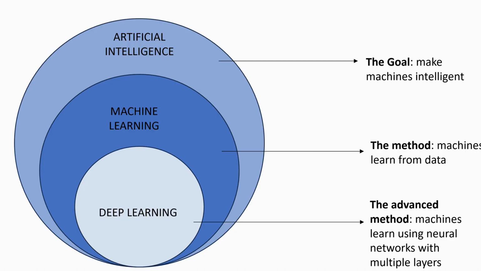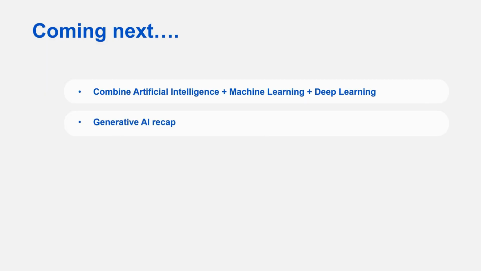Now that we have got these basics clear, we are ready to take the next step. In the next video, we'll come back to generative AI and see how these ideas, AI, machine learning, and deep learning, come together to power tools that can write content, generate images, help with coding, and much more.